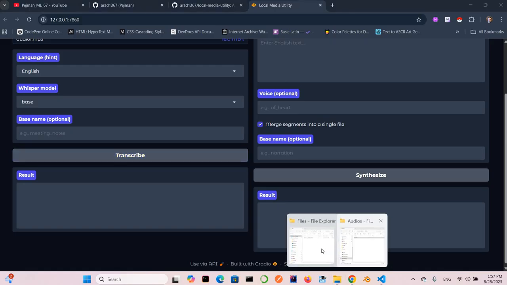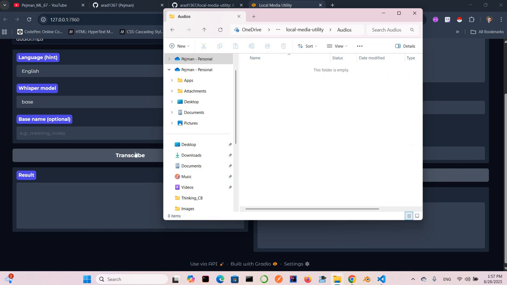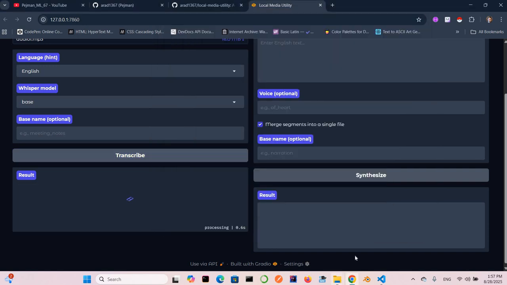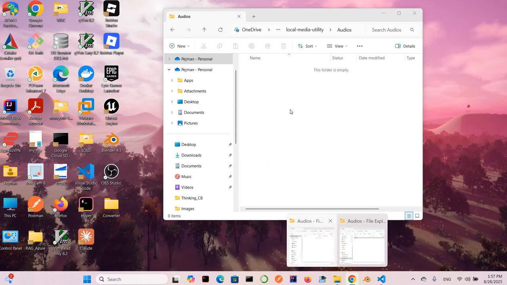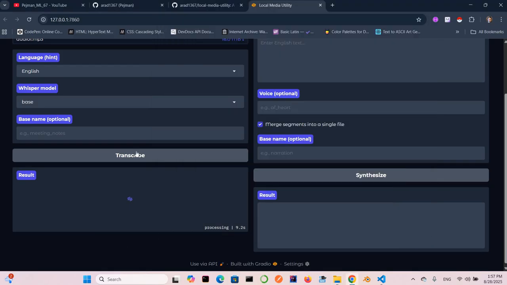And let's check the folder. We want to have the result here in the audios. There's nothing inside now, but start the transcribe, and we will see what happens. It takes a little bit of time for processing, but we will have the text format very soon.